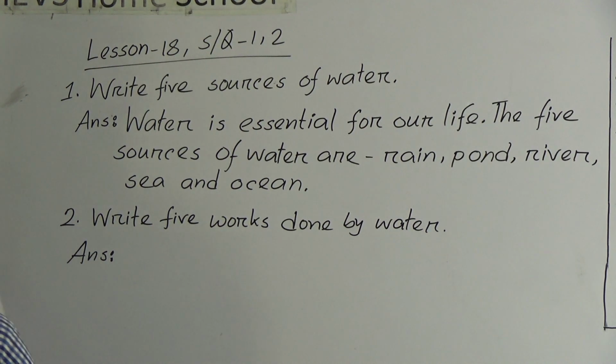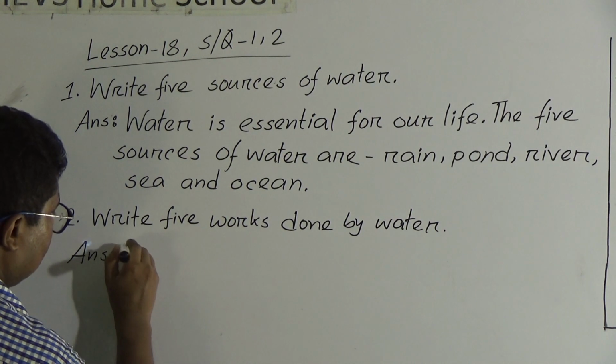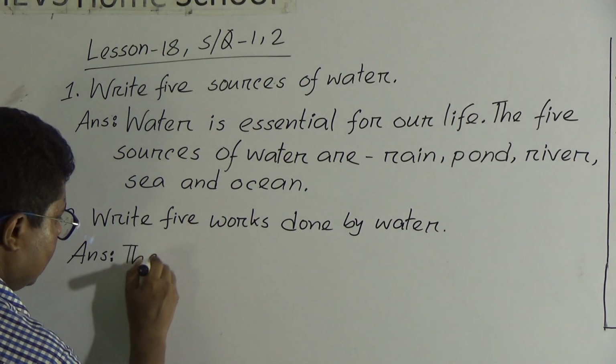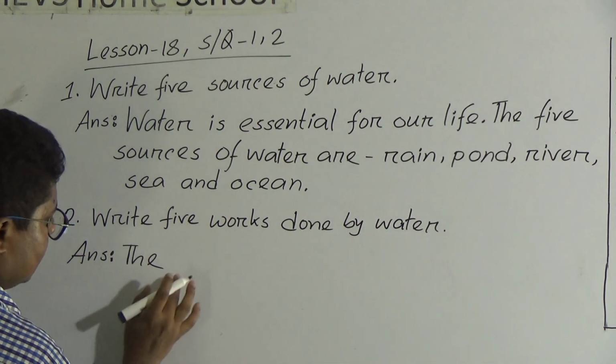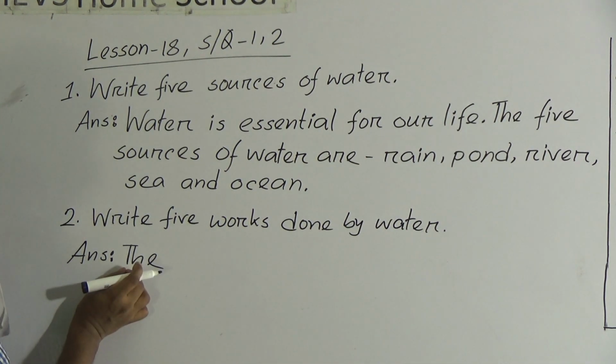Okay. Number 2 question is write 5 works done by water. So, the 5 works done by water. The T will be capital, you know, the first letter of a sentence always will be in capital.